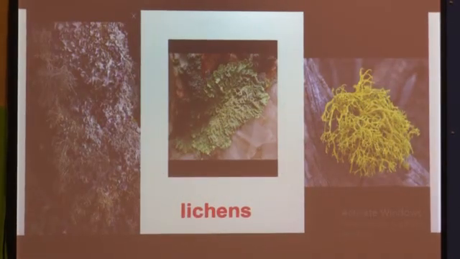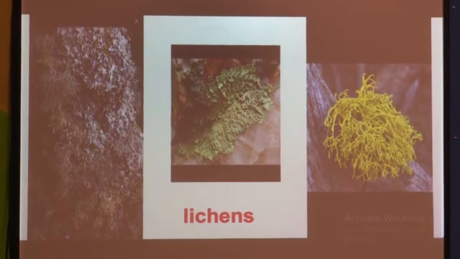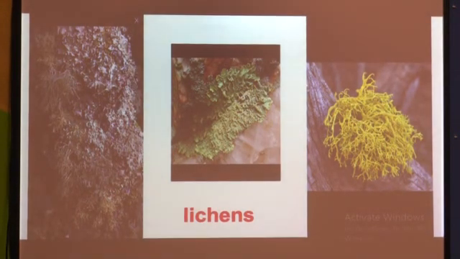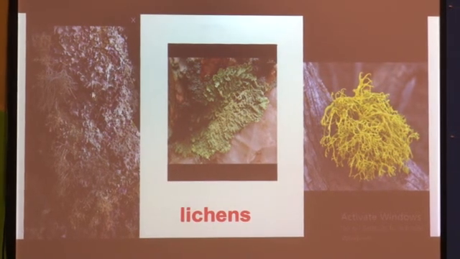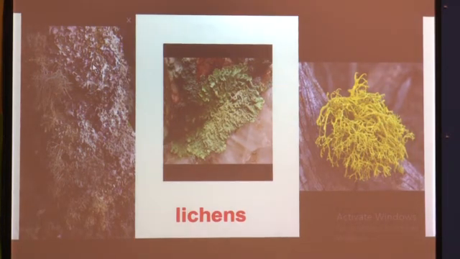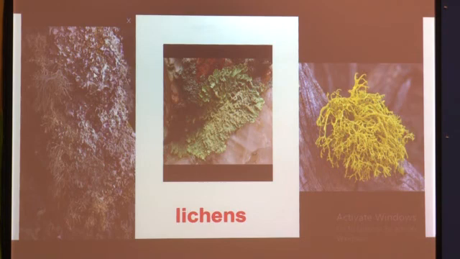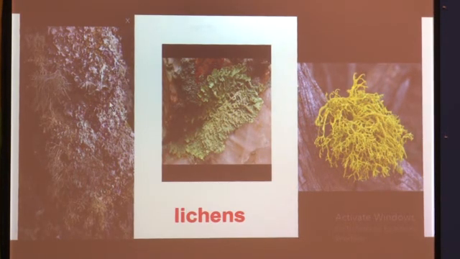See, these are some pictures of lichens. Here you can see three types of lichen plants. All these lichens are a combination of algae and fungus. These plants are a combined structure of algae plant and fungus plant, and they grow on rocks or on the bark of trees.